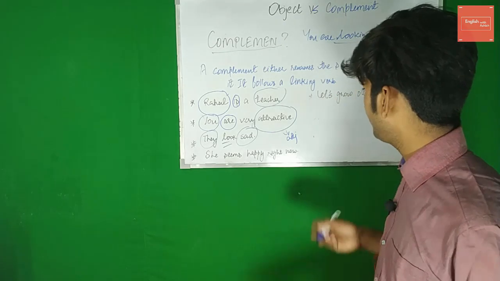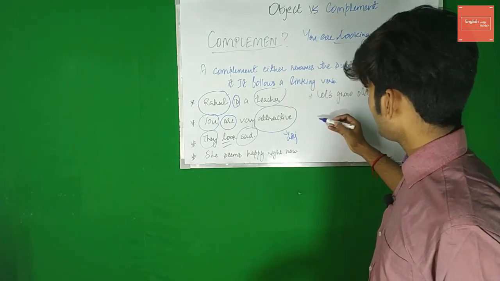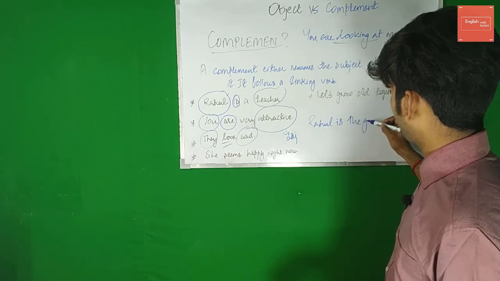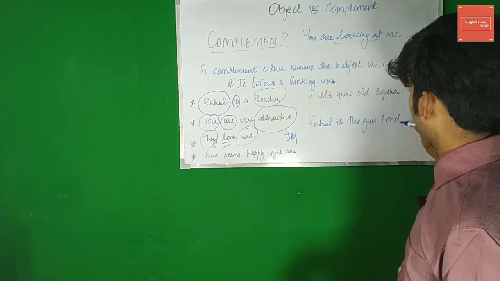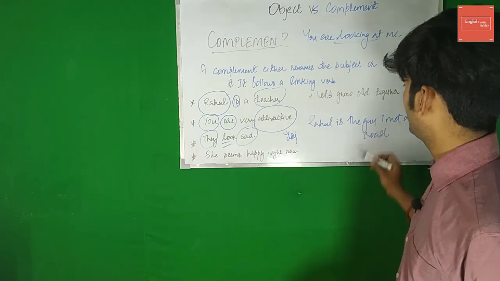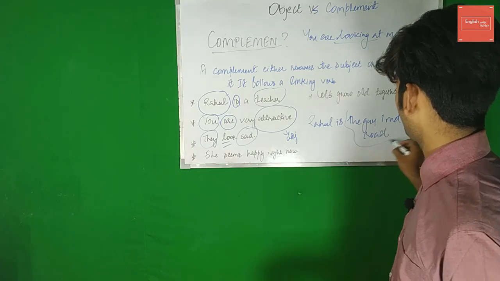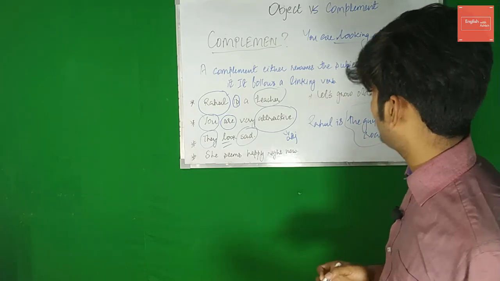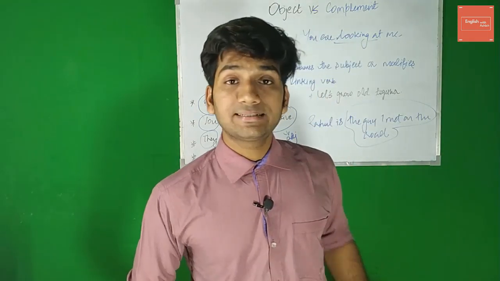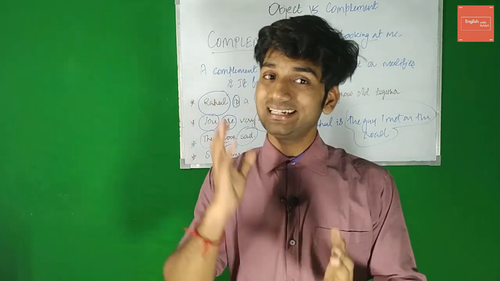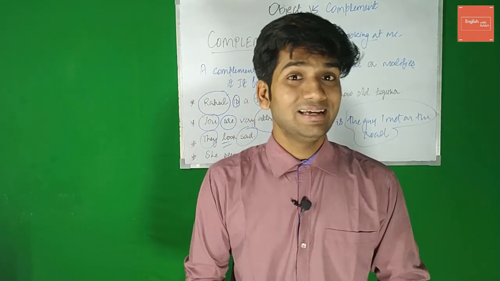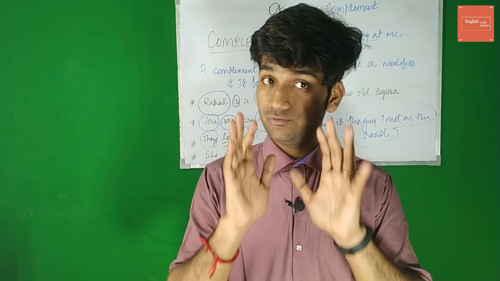So I can say Rahul is the guy I met on the road. Rahul is the guy I met on the road. So here the complement would be the guy I met on the road. Okay, so it can be a clause too. Important thing to understand here is that it either renames the subject, or it gives information about the subject. It does not follow an action verb, right?